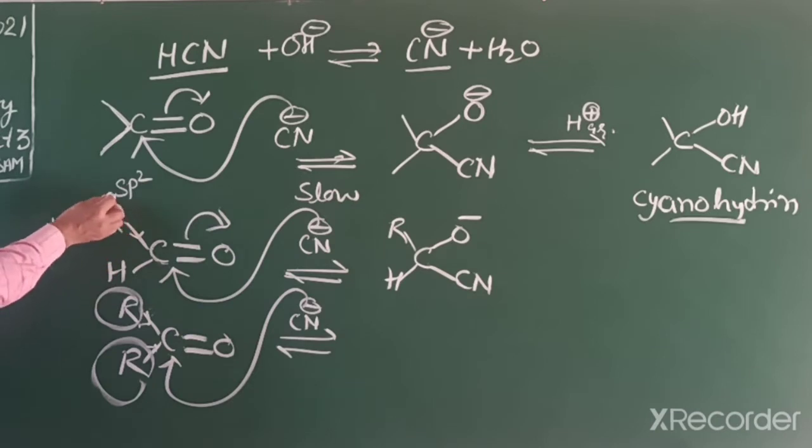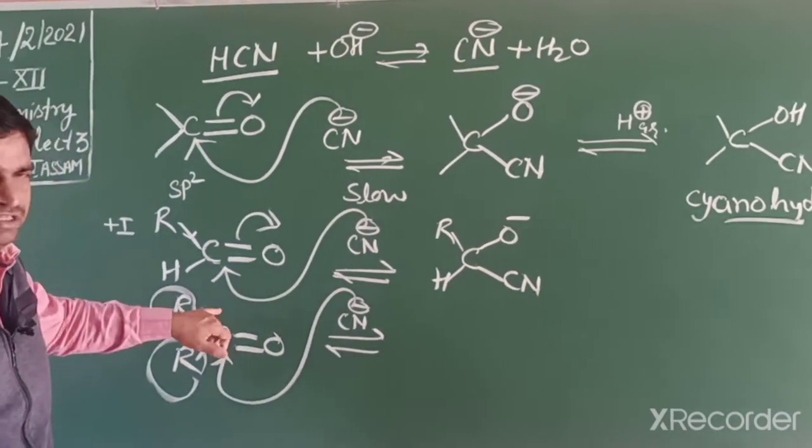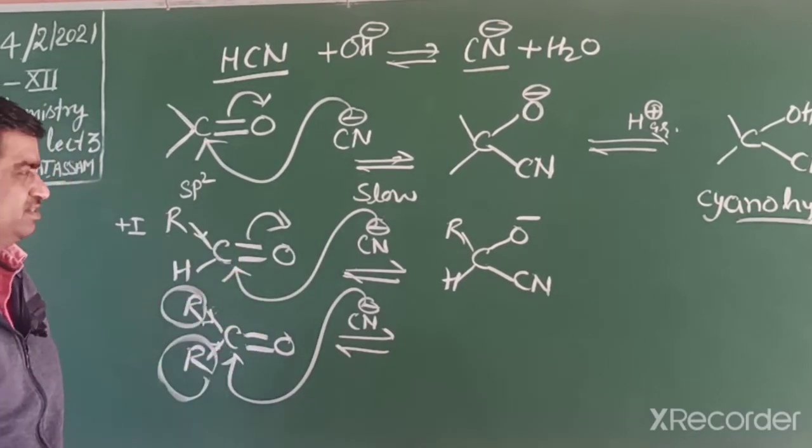When the size of the alkyl group increases, the reactivity decreases. If we compare other aldehydes, benzaldehyde is slightly less reactive towards this nucleophilic addition. Ketones are less reactive towards this reaction.